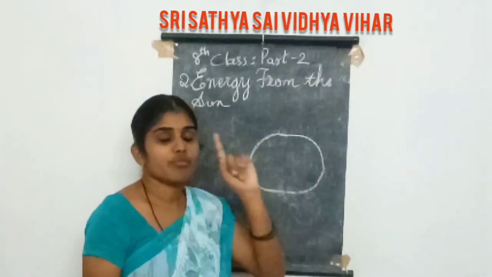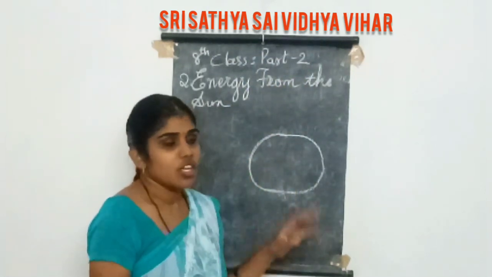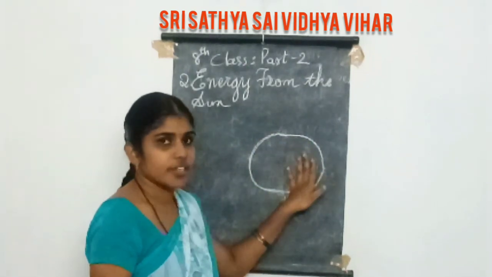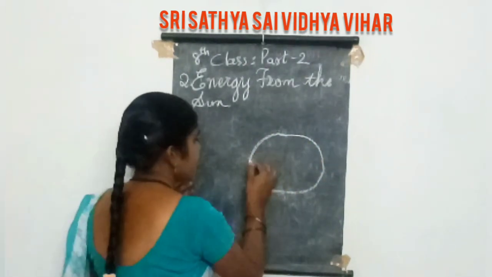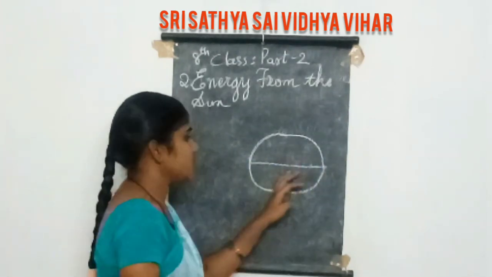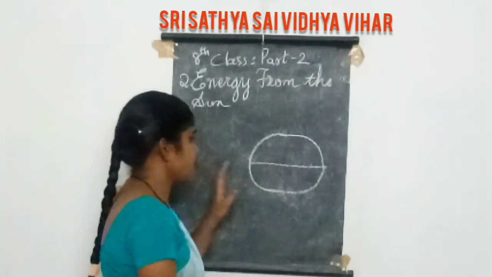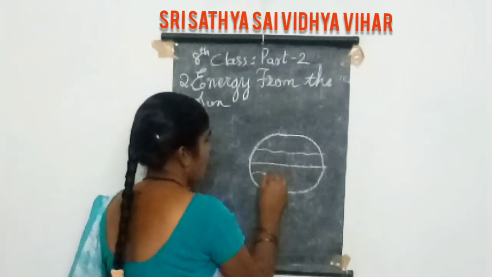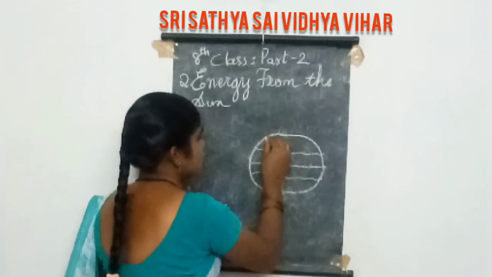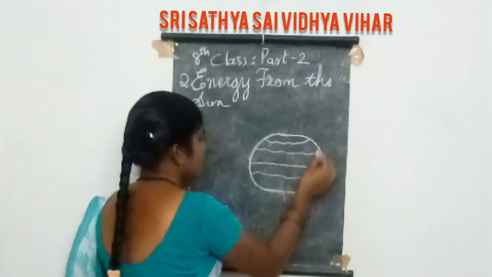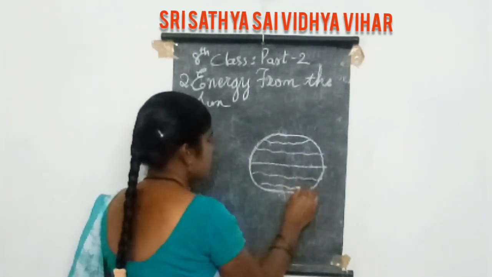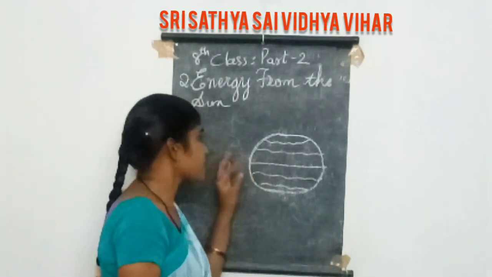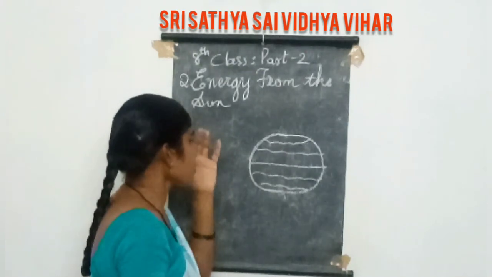So note, first of all, remember this point. Coming to here, this is the shape of the earth. This is the equator, and this is the Tropic of Cancer, Tropic of Capricorn. This is the Arctic Circle, Antarctic Circle. These are the imaginary lines we discussed in the last lesson.